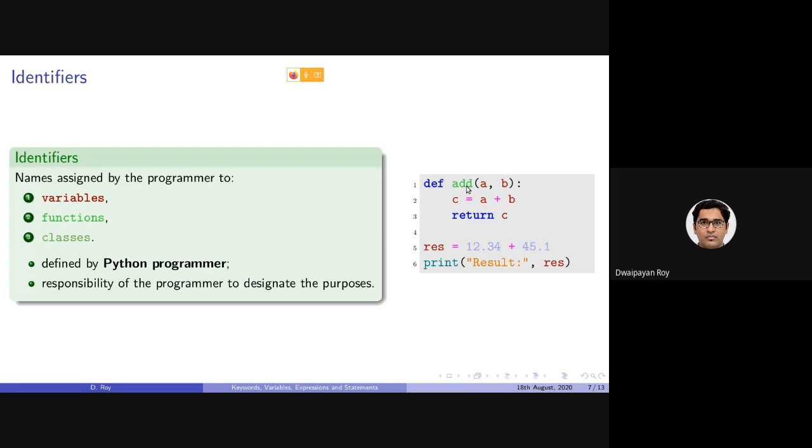Here, add, a, b, res are all identifiers. a, b and res are variables, and add is a function. For the time being, in the first phase of the course, we will not be writing any classes on our own, but we will be looking at some classes. Later on, we will be writing our own classes as well.